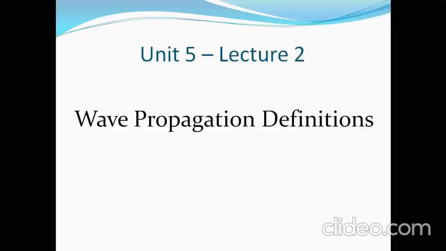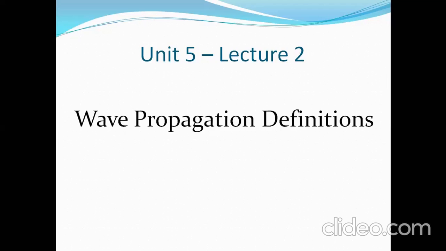So in the last class, we discussed what is wave propagation and what is ground wave propagation. What is wave propagation? It is how the wave is transmitting from one place to another place. Mainly in our case, antennas, the medium is free space. In free space also there are several ways to propagate the signal: ground wave propagation, sky wave propagation, and space wave propagation.